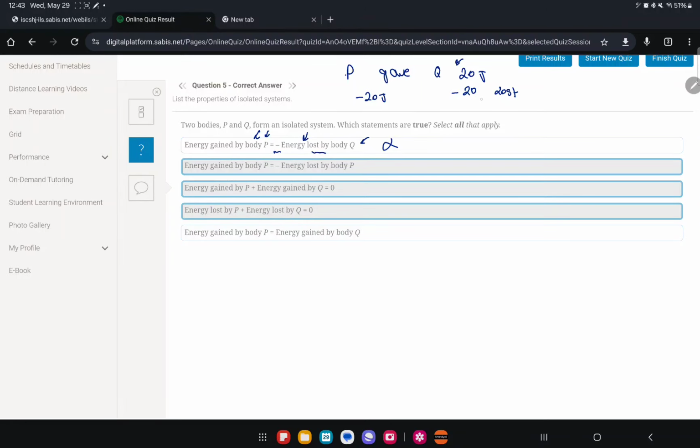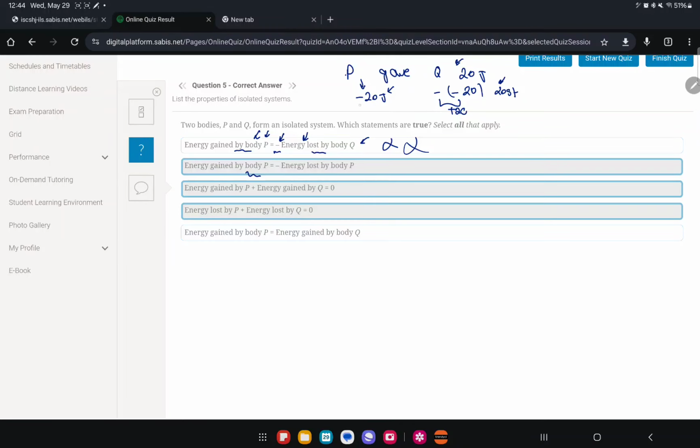Because losing negative 20 would be the same as gaining 20. Okay, so P gave negative 20. Q lost negative 20. So they're saying the energy gained by body P is equal to the negative energy lost. So is negative 20 equal to negative 20? Negative 20 is positive 20. So this is wrong.